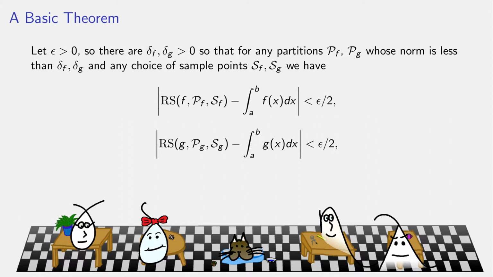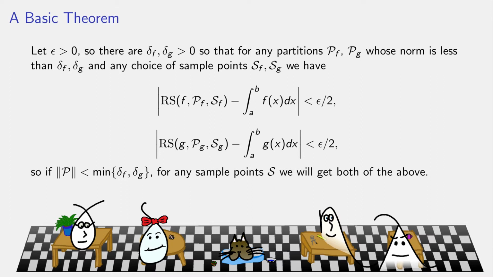So first, for any positive epsilon, since f and g are both integrable, there are going to be two separate deltas, one for f and one for g, two positive deltas. So for any partition whose norm is less than delta f, and for any choice of sampling points, okay, and for different partitions we get different sampling points, the Riemann sum with respect to the partition whose norm is less than delta f, since f is integrable, if I make this partition sufficiently fine, this Riemann sum is very close to the value of this integral. But for a different partition which respects the delta that g required, this Riemann sum will be sufficiently close to the integral of g.